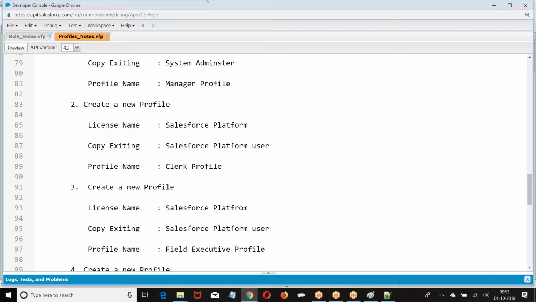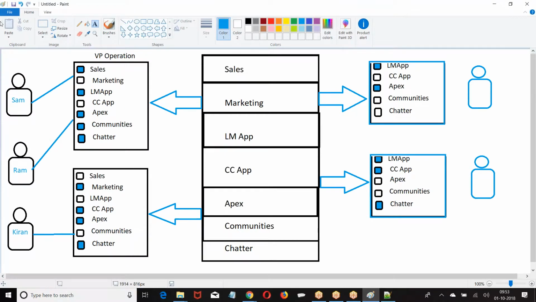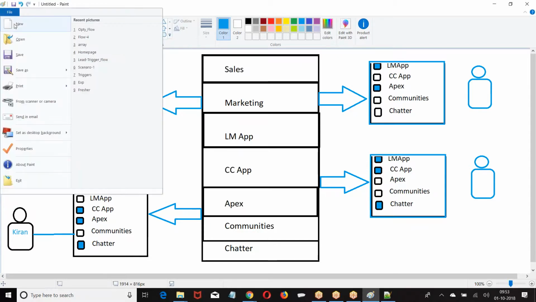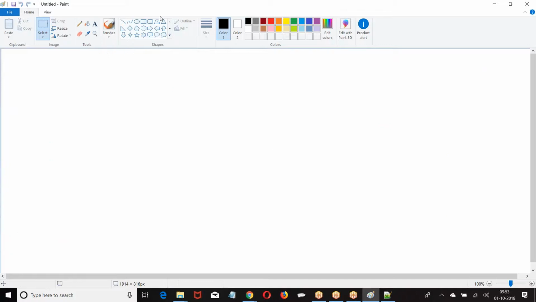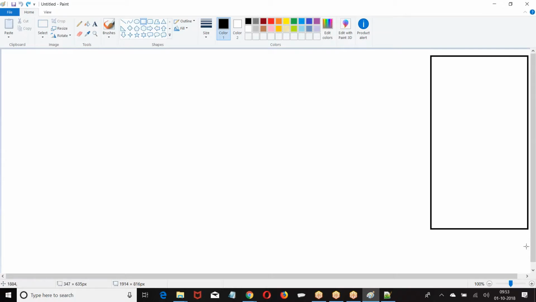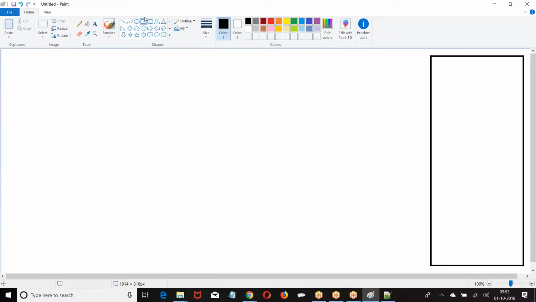Now, when I want to recruit a person, I have to tell what is your profile, what is the role I am giving to you, which license. If I say, Satish, I am giving you a Salesforce license, let me have a quick representation for your understanding. I hope you are good with this. Now, this is my organization again. In the organization, I have a group of profiles designed.